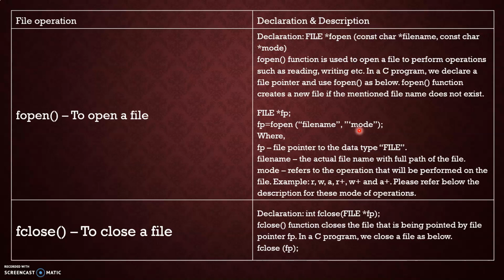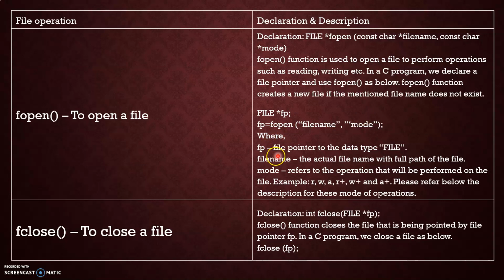Whether you want to open the file in read mode or write mode. So the syntax is FILE *fp, where FILE is the type and fp is the file pointer variable. The file pointer will open a file. Which file? The one I give, a.txt, b.txt, a.dat, anything, comma, and in which mode, read mode, write mode, or anything.